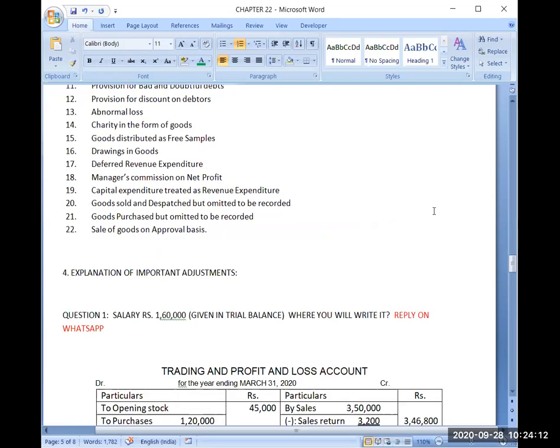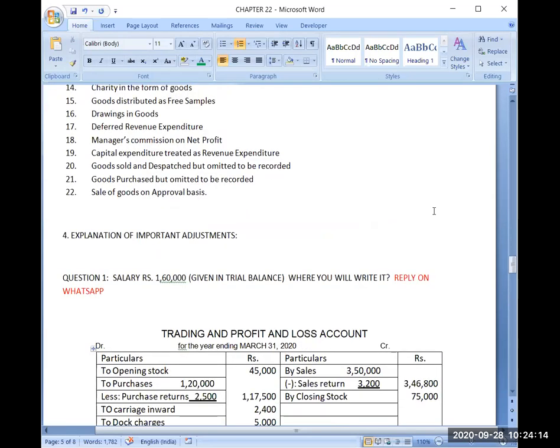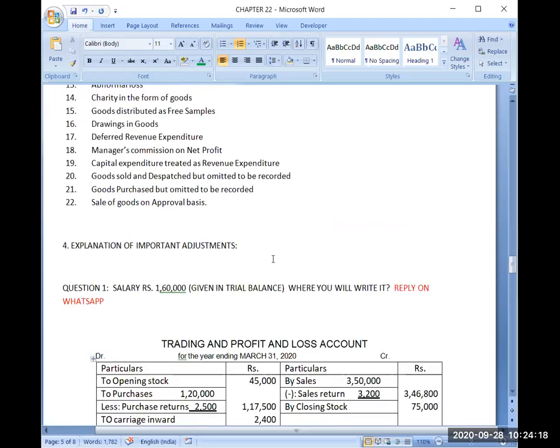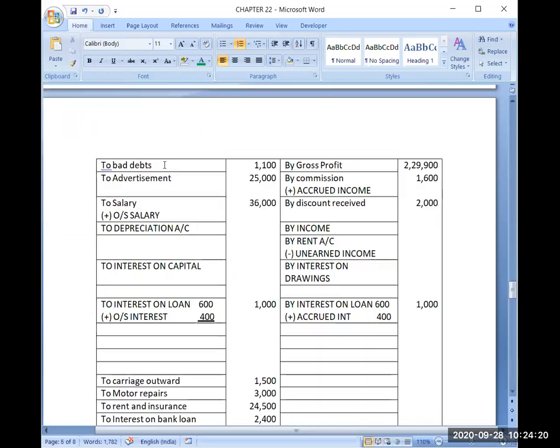Now how will I present it in the financial statement? I am showing it now. The first part is bad debts, which has to be written on the debit side of the profit and loss account. You can see I have already written some amount of bad debts here. Sometimes some bad debts are given in the trial balance, like this 1100. I will write that amount in the inner column if it is given in the trial balance.